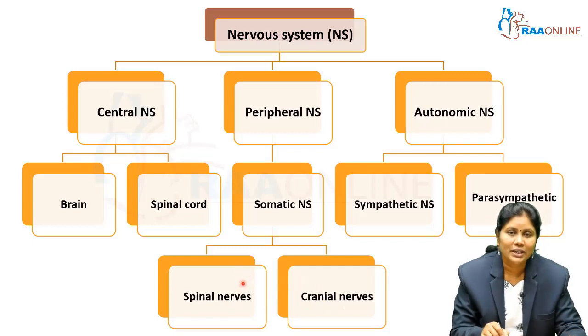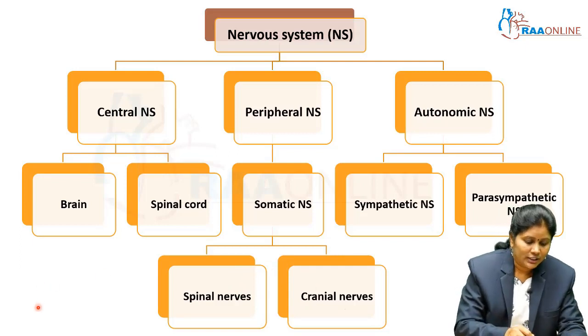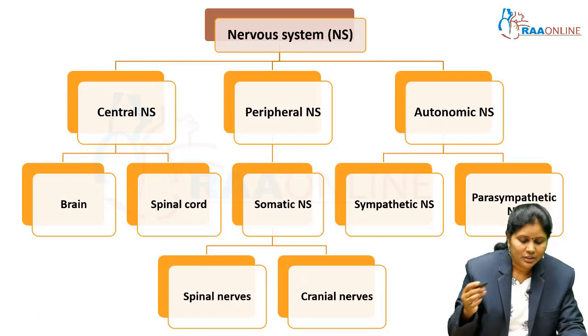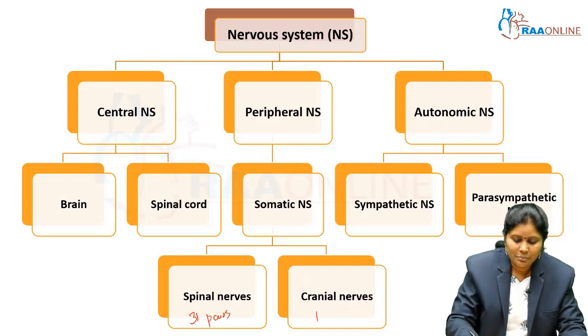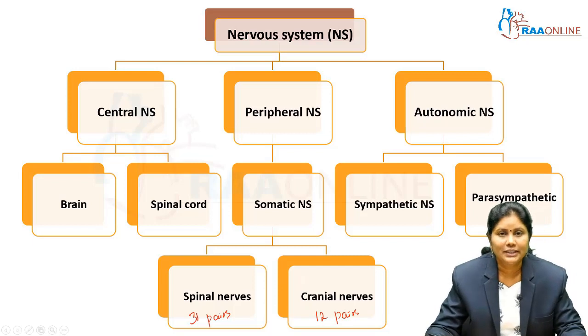That is, spinal nerves originate from the spinal cord, whereas the cranial nerves originate from the cranium, that is actually the skull. There are 31 pairs of spinal nerves and 12 pairs of cranial nerves. These are the nerves that are responsible for the locomotor function, the muscle contraction and all musculoskeletal functions.